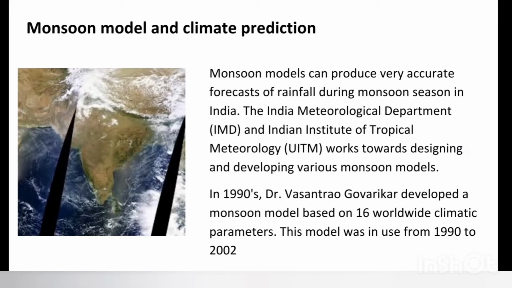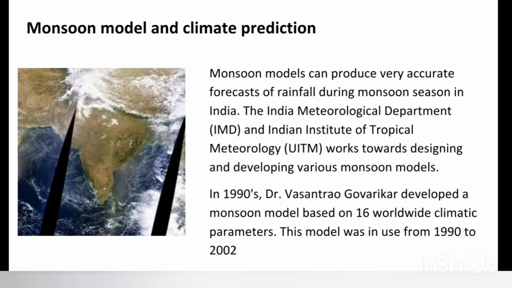Now there are a few models which are used to predict the weather and climatic conditions. To move forward with the first model, that is the monsoon model. Now what is this monsoon model? Monsoon models can produce very accurate forecasts of rainfall during the monsoon season. So this is particularly related to the monsoon, that is rains in India. The India Meteorological Department and the Indian Institute of Tropical Meteorology work towards designing and developing various monsoon models.